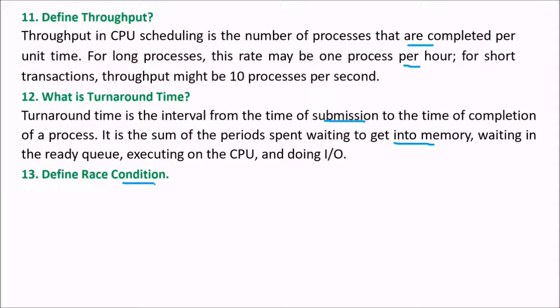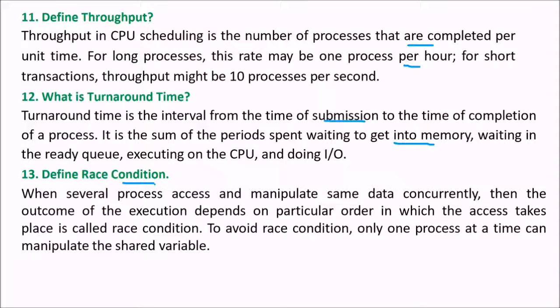Everyone wants to win, so they are racing, and one would win, and some may not win. So this is what, in layman's terms, we can understand. When several processes access and manipulate the same data concurrently, the outcome of the execution depends on the particular order in which the accesses take place. This is called the race condition. So we want to avoid this race condition.